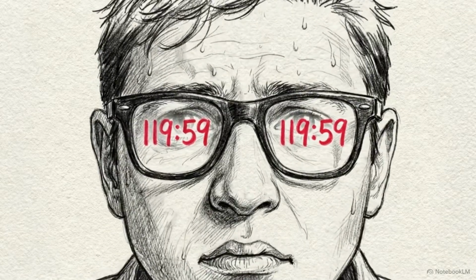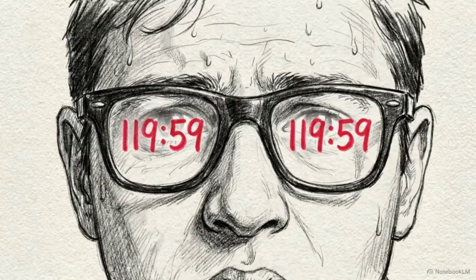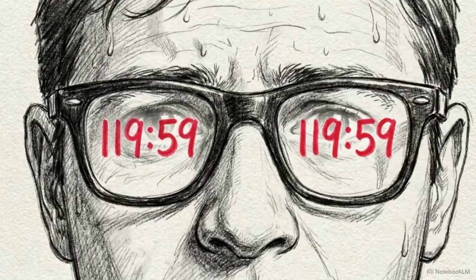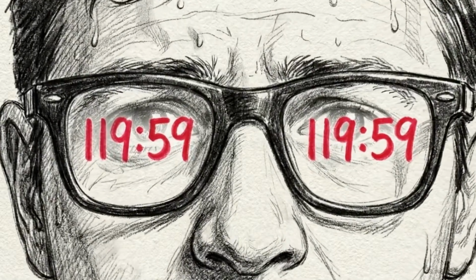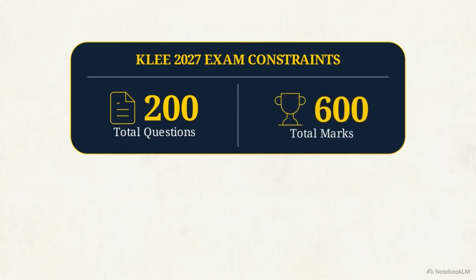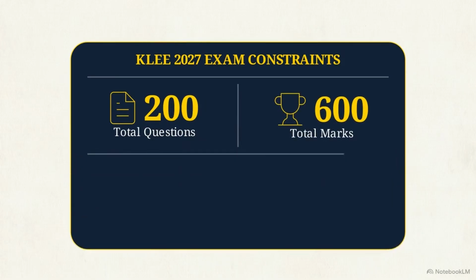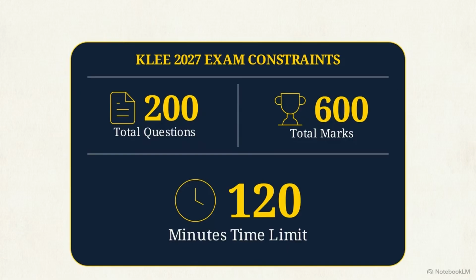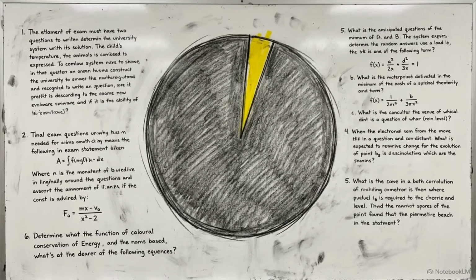The pressure of the KLEE comes from the sensation of an exam clock ticking down while the questions continue to pile up. The raw numbers are these: 200 total questions and 600 total marks. You are required to navigate the entire paper in exactly 120 minutes. This leaves you with an average of 30 seconds to read, analyze, and answer every question.